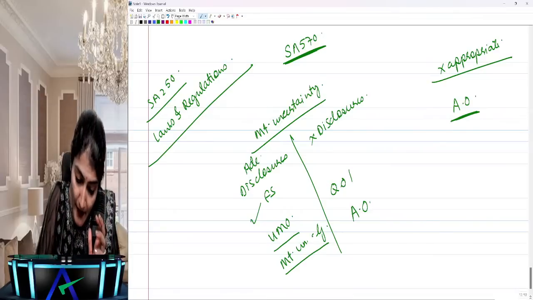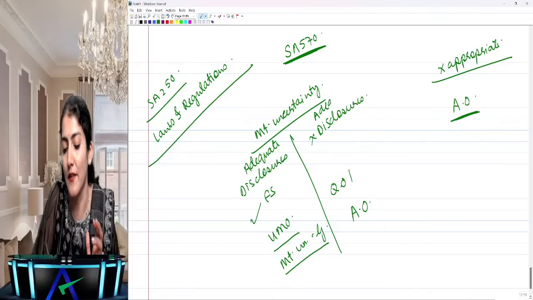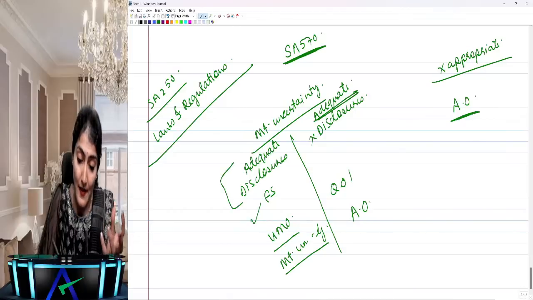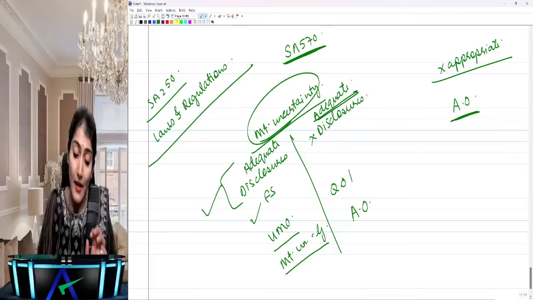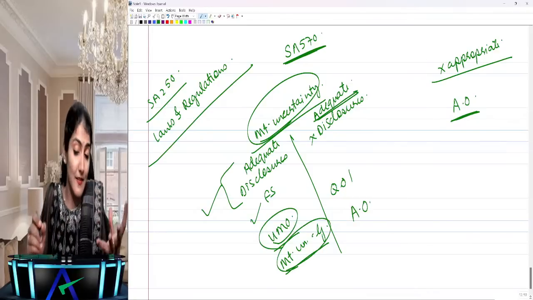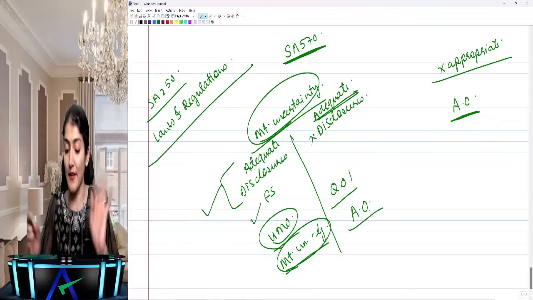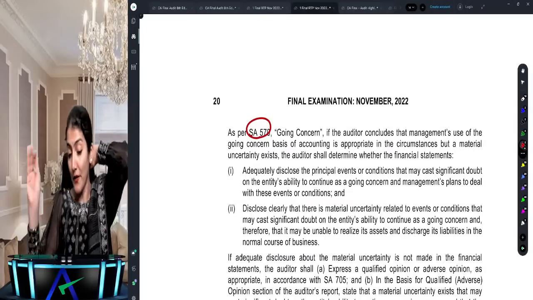So you need to check whether adequate disclosures have been made in financial statements or not. If there is uncertainty and adequate disclosures have been made, then unmodified with material uncertainty related to going concern para. If there is uncertainty and adequate disclosure is also not there, then qualified or adverse. And if the going concern assumption itself is inappropriate, then you have to issue an adverse opinion.